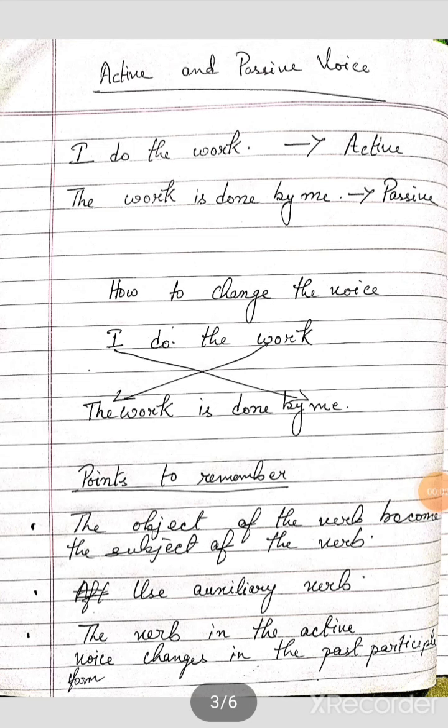Hello students, today we are starting chapter number 10, that is active and passive voice. So let's start. So students, a sentence can be written in two voices. One is active voice, another is passive voice.